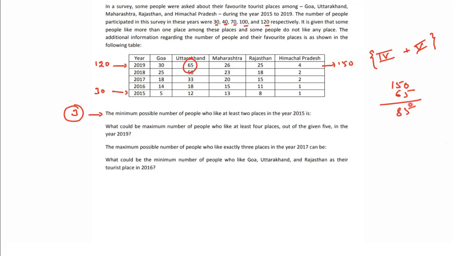Now we know Uttarakhand one is having one ticket, everybody is having. Now I cannot give, right? I cannot give now 5 tickets. Can I give 5 tickets? No, I cannot give 5 tickets. So if you are doing this 85 by 3, because you can give 4 tickets, these 65 people are having. So remaining 85, if I give 3 tickets, then your answer comes out to be how much? Right? It comes out to be 28 here.